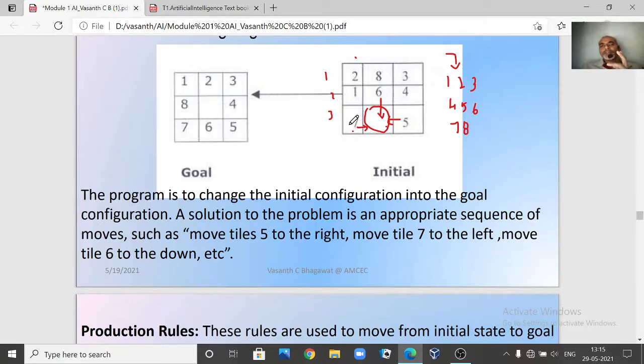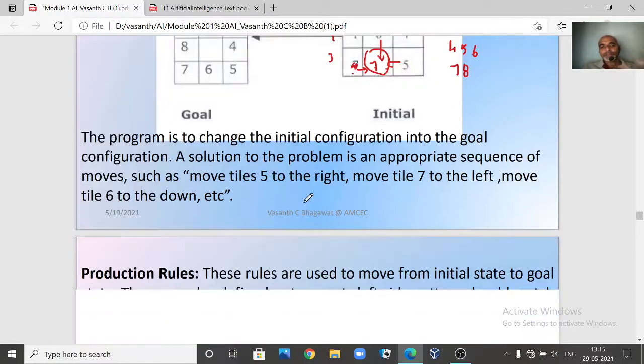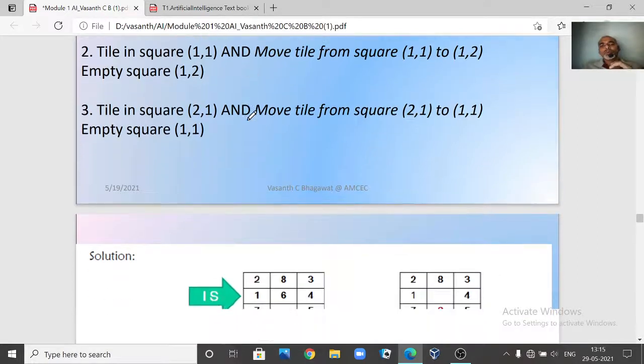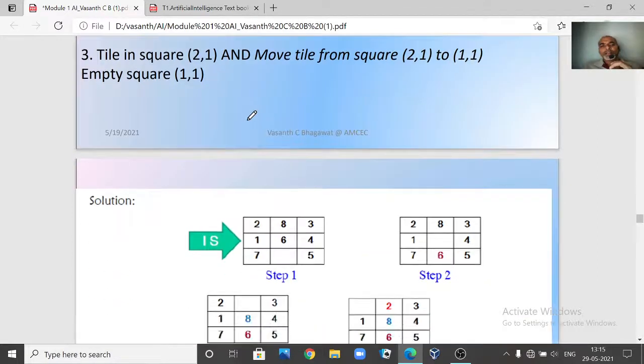Now if I move this tile from 3 comma 1 to 3 comma 2, the 7 will come here. What will be the result after applying that rule? This becomes empty. That is what the rule is telling. When you apply this particular rule, that particular cell will be empty. So like this, you can write certain rules. Clear? So you are going to apply the rules.